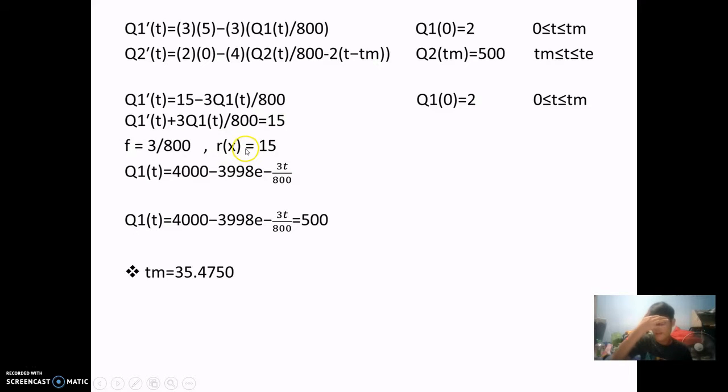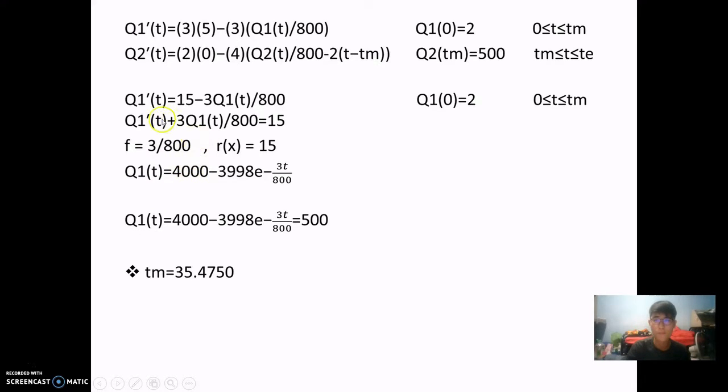And we can find the IF by using the formula, which is not stated in here, but I will explain for you guys. IF has a formula of e to the power of integral of fx. So fx has the number of 3 over 800. If you put the fx into the formula of IF, you'll find that IF is e to the power of 3 over 800 t.